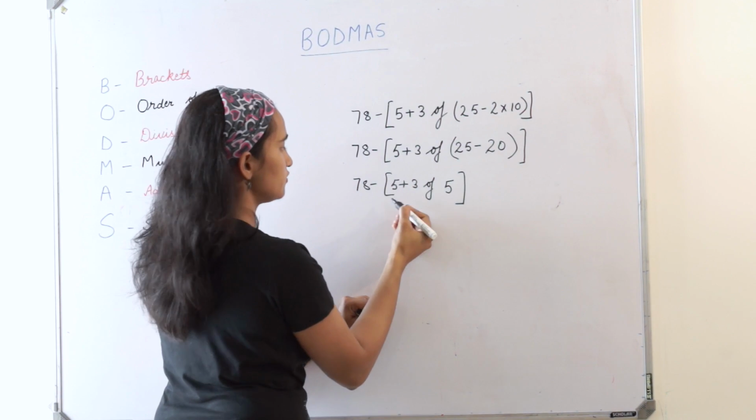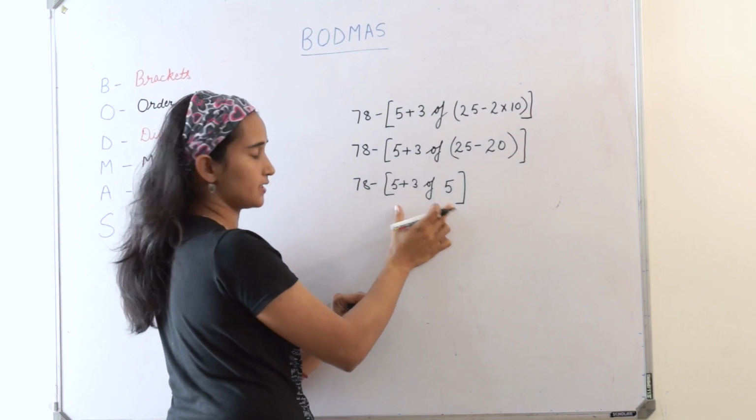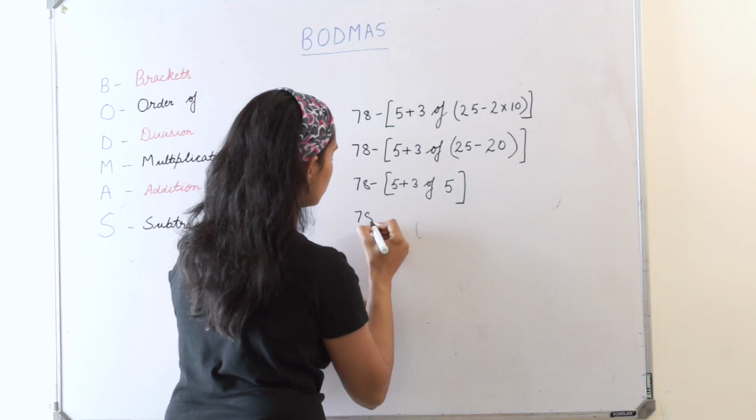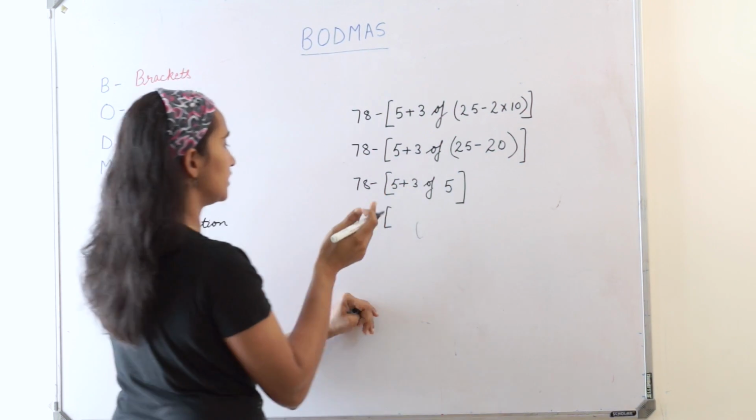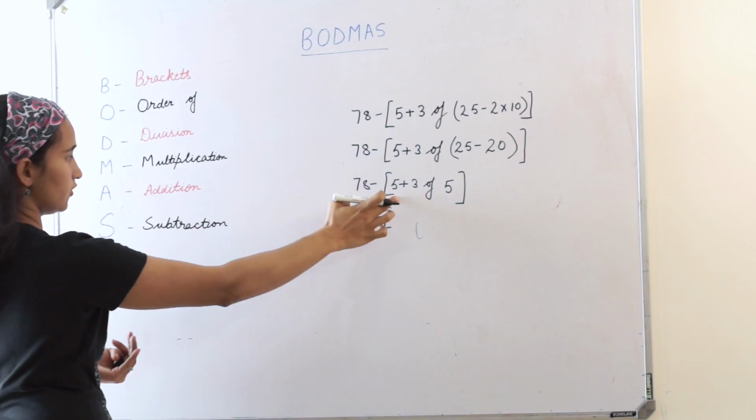Now can you see I have solved the simple brackets. Now I am left with square brackets. So in square brackets what will I do? Again I will follow the BODMAS. So my board must say first do order of operation before addition.